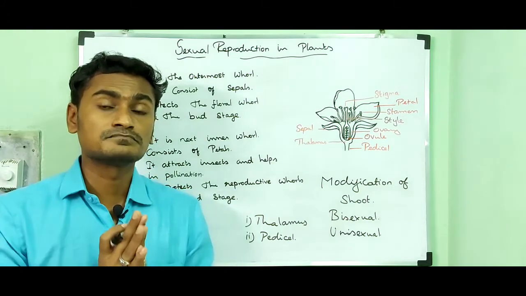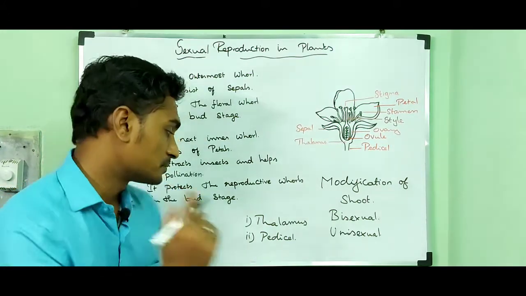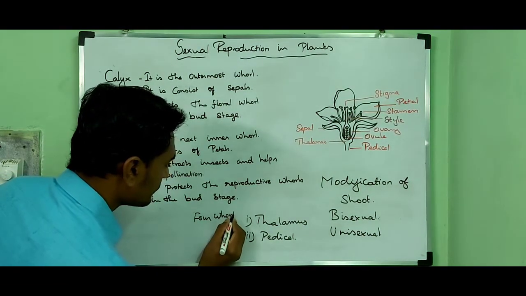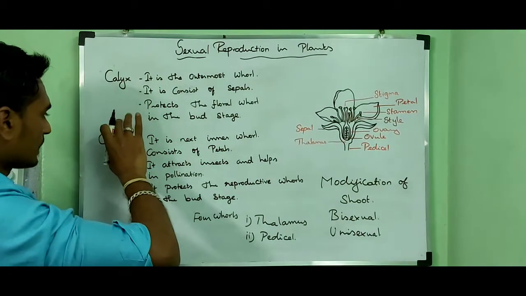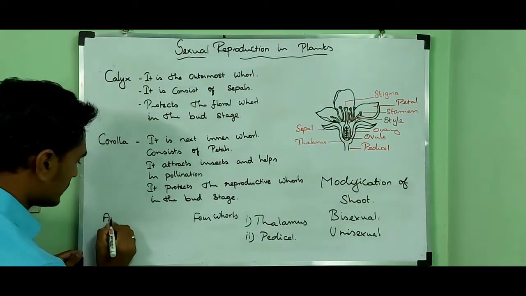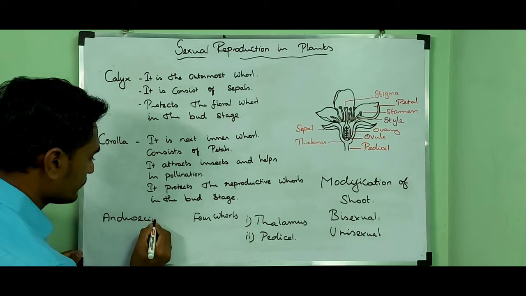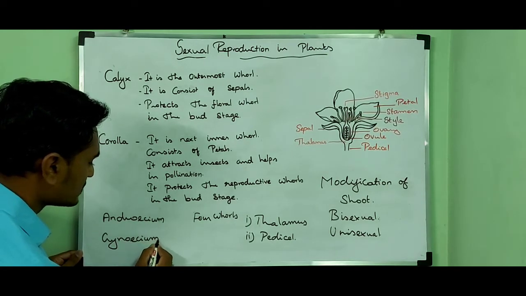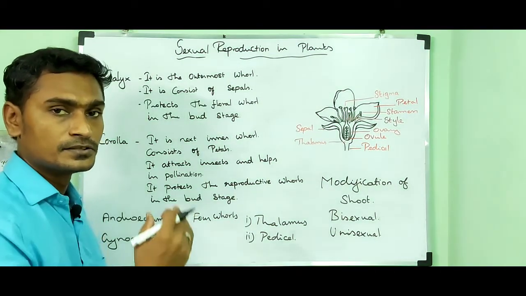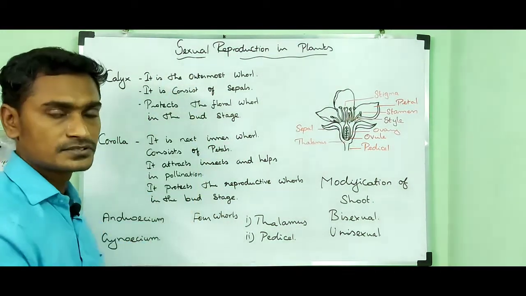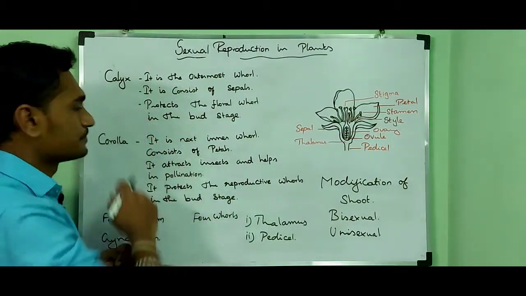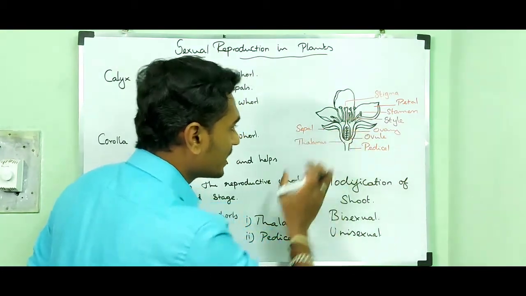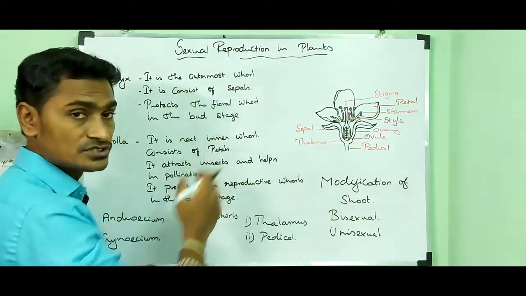A typical flower must contain 4 whorls. They are calyx, corolla, androecium and gynoecium. Let me tell you all the 4 whorls one by one. Calyx is the outermost whorl of the flower.